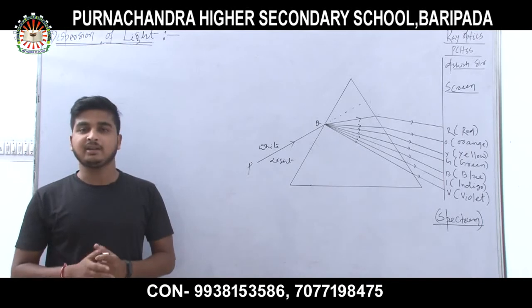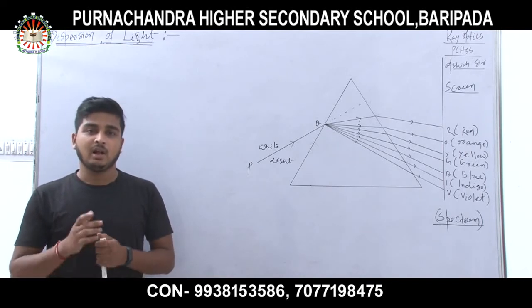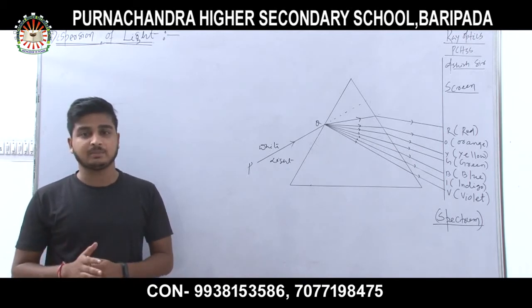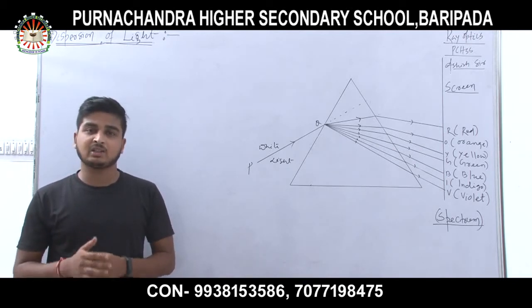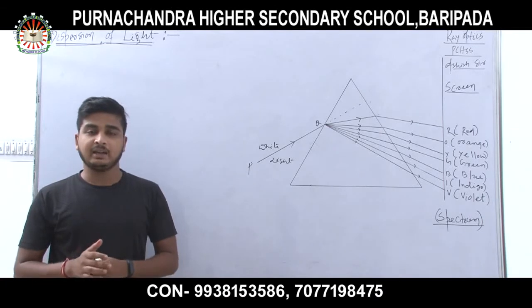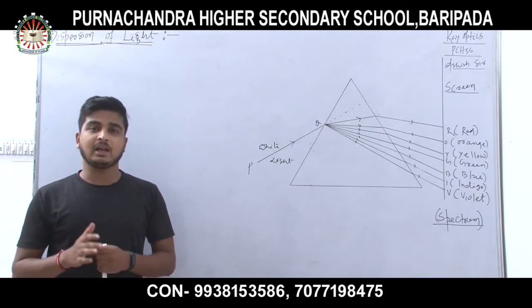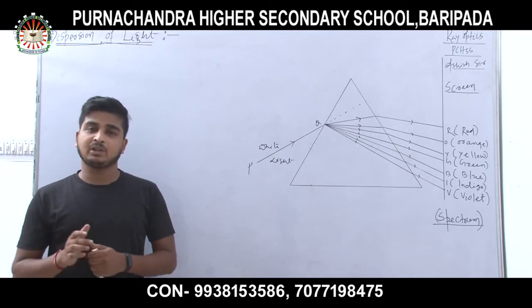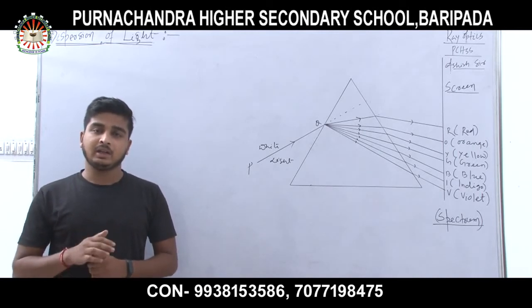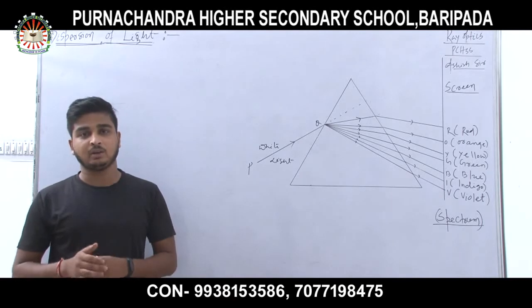Thank you. So my dear students, in our previous video, we have discussed refraction through a prism. And we have derived the prism formula, that is mu equals sin of (A plus delta m) whole divided by 2, divided by sin of A by 2.